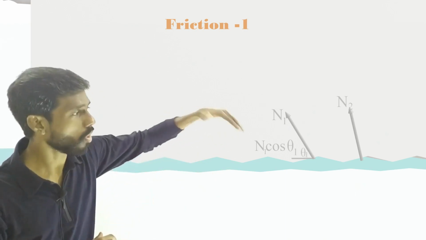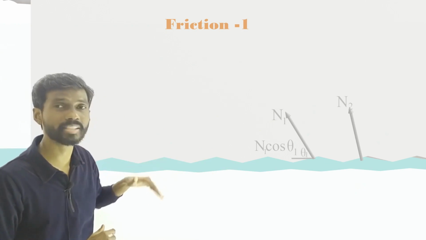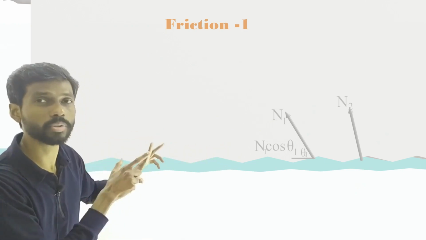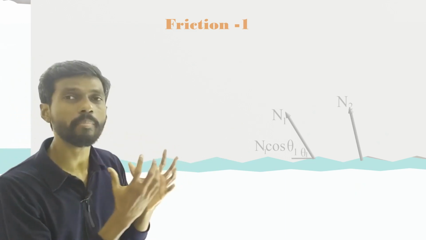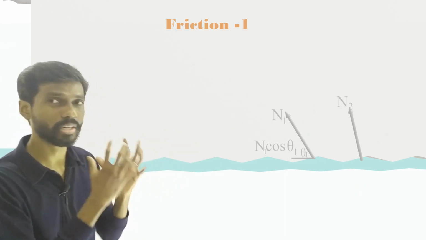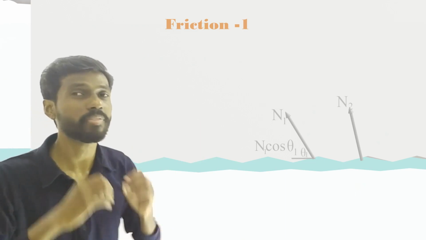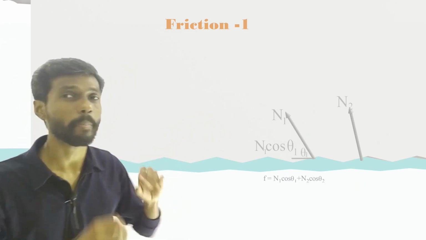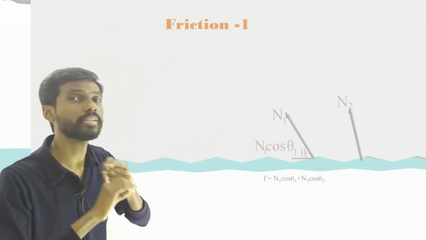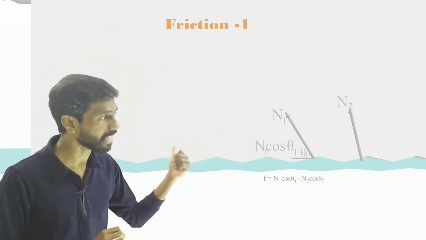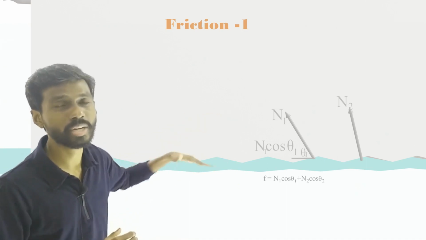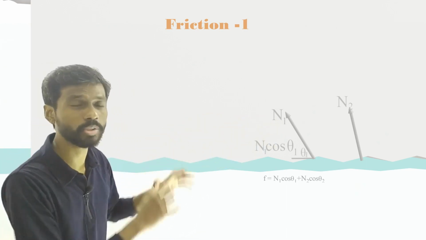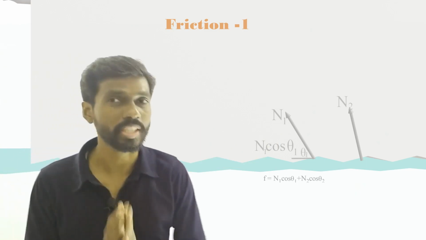The components of all these normal forces in the horizontal direction act against this applied force. So this net sum of all the horizontal components of the normal forces is the frictional force. Just for understanding, there is a frictional force because this surface is not smooth, so normal forces are inclined at some angle. You take the horizontal components, and they form a force against this applied force. This force is called the frictional force.